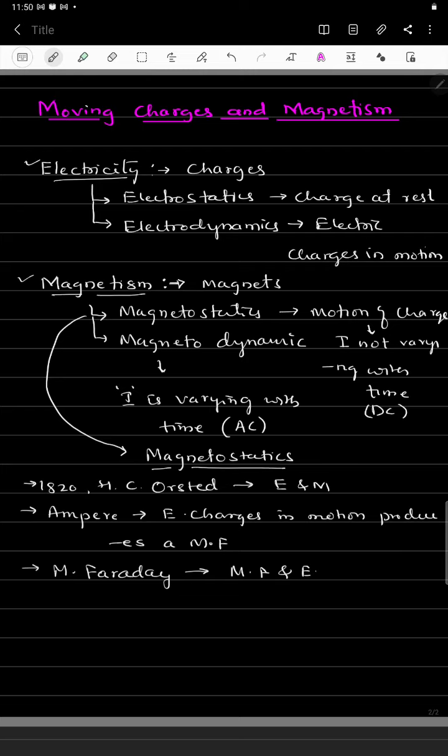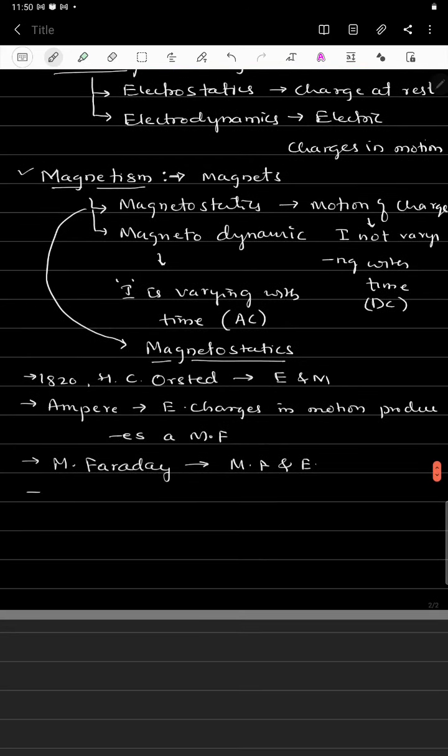Using this concept, Maxwell unified the laws of electricity and magnetism. He developed the common field, that is electromagnetism.